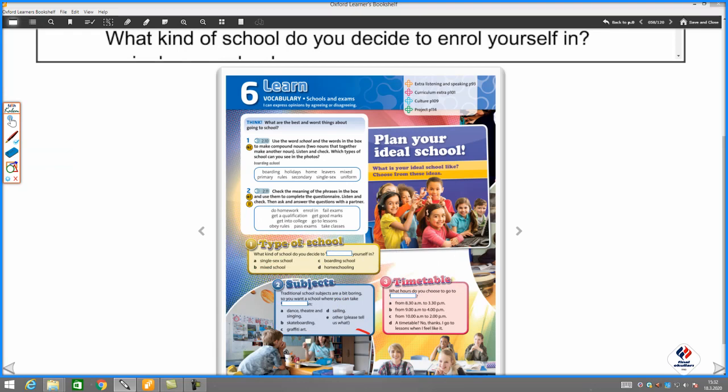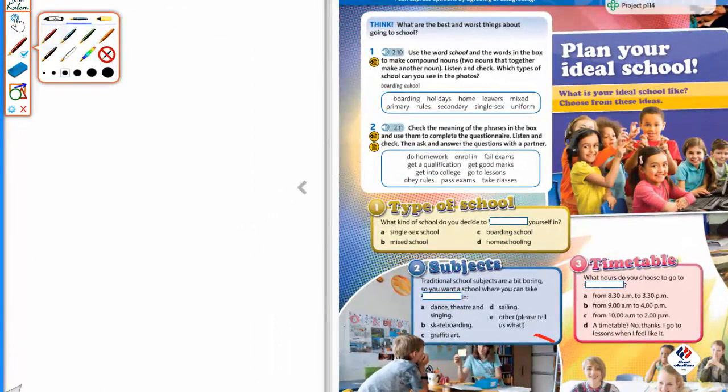Okay, so 3 is timetable. This one is really straightforward as well. What hours do you choose to go to school or to go to lessons? So between 8:30 and 3:30 p.m. or 9 a.m. to 4 p.m. or from 10 a.m. to 2 p.m. Or you have a fourth option, which is a timetable. No thanks, I go to lessons when I feel like it.